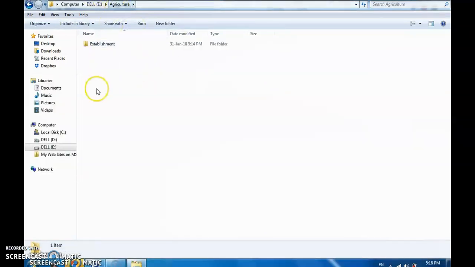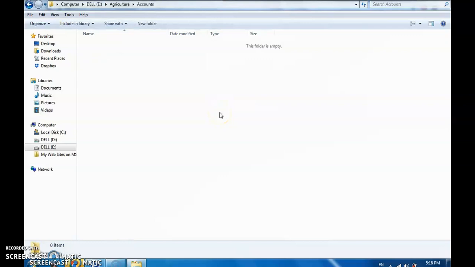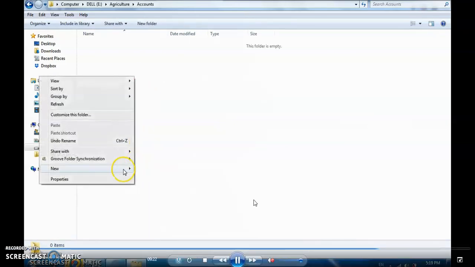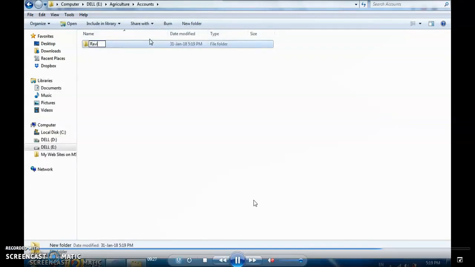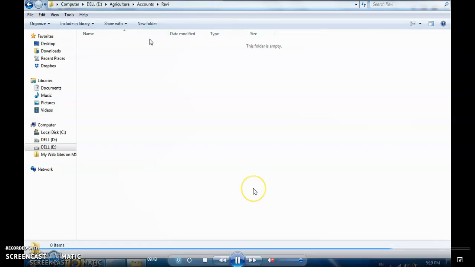Now let's say agriculture has some other section, let's say the accounts section. The accounts section may be owned by the same person, maybe Praful, because any one clerical staff may be handling more than one section. Or let's say for example some other person named Ravi is taking care of this section, so I'm keeping Ravi as the folder name. Now inside Ravi we'll again create one more folder, and likewise what we have done in the case of Praful's establishment section, we can do here also.